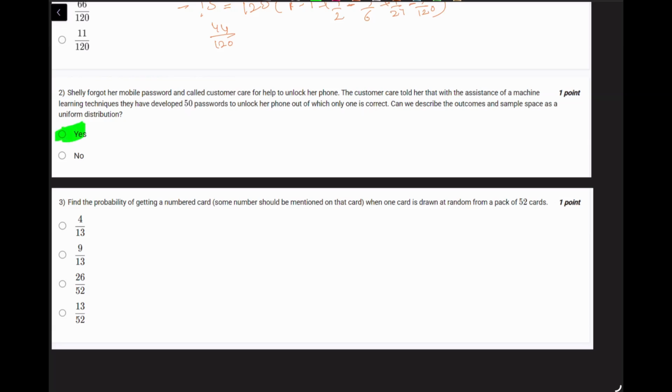The reason is, if each password is equally likely to be correct, then it's a uniform distribution. And we know 50 random passwords are generated by machine learning. So these 50 passwords follow a uniform distribution pattern, so that's why it's yes.